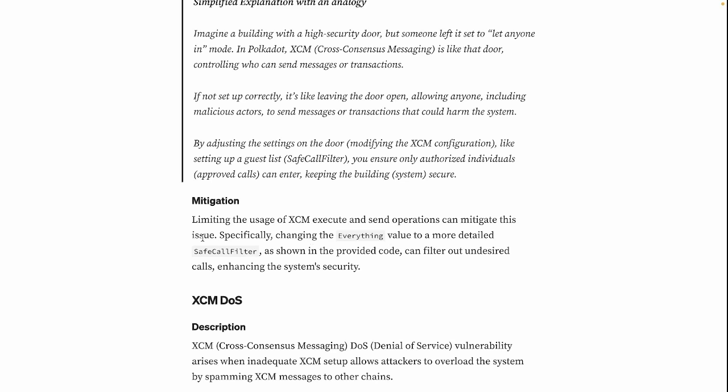How to mitigate it then? Limiting the usage of XCM execute and send operations can mitigate this issue. Specifically, changing the everything value to a more detailed safe call filter, as shown in the provided code, can filter undesired calls, enhancing the system security.